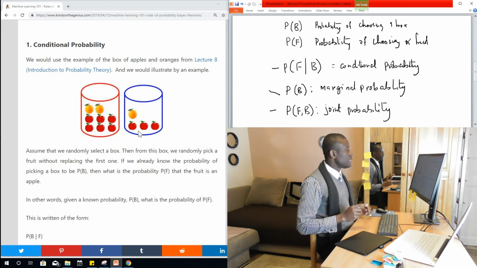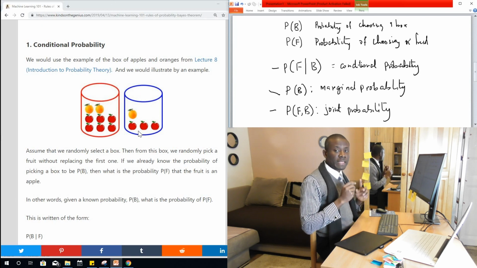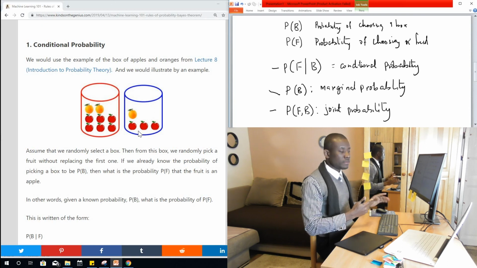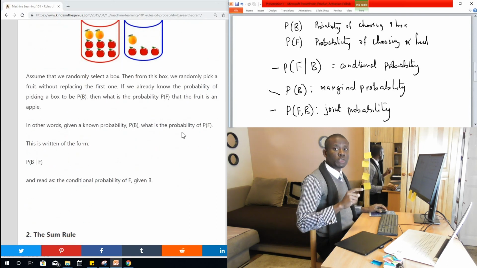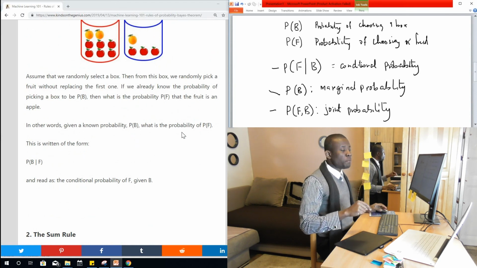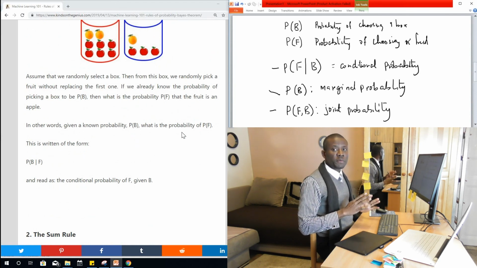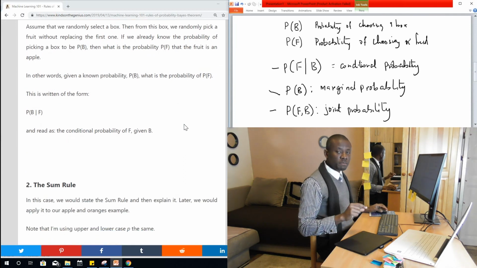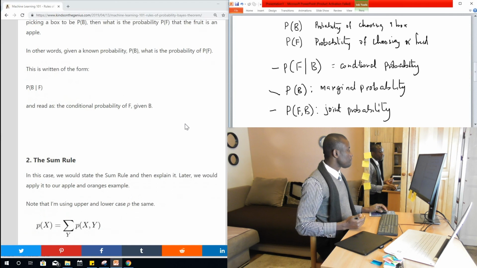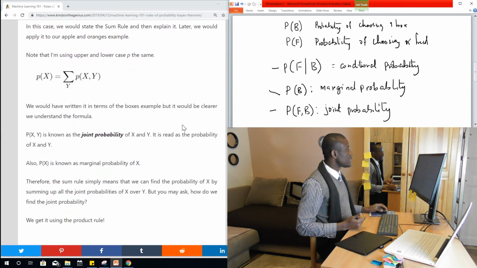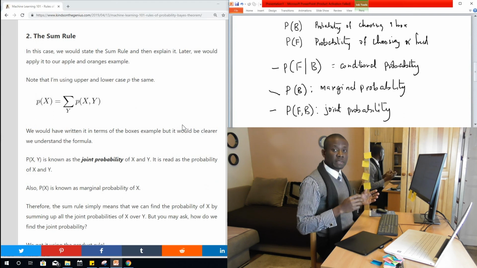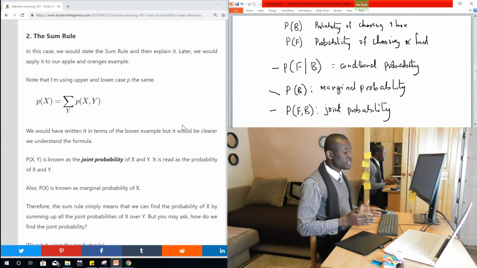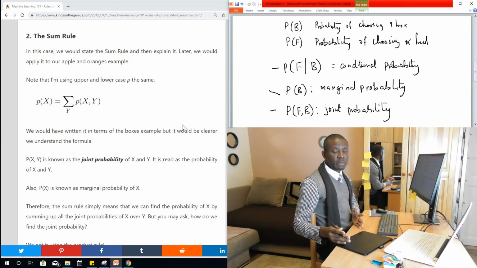But in case of conditional, we are saying what is the probability that an apple is chosen when you are given the box chosen, right? Good. So in conditional, we know a probability beforehand, but in joint probability, we don't necessarily know this probability beforehand. So this is the difference between the joint probability and conditional probability. I've also talked about the sum rule, that the marginal probability of an action is the sum of all the joint probabilities.